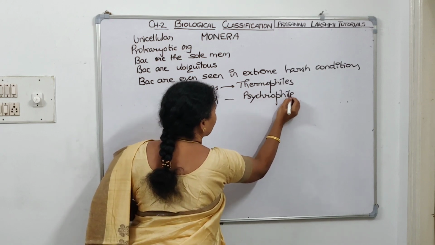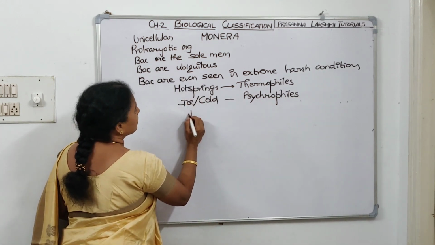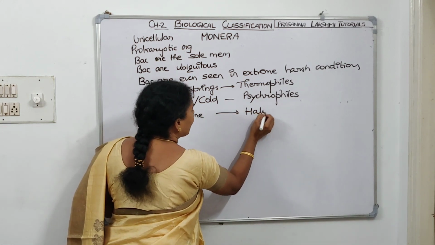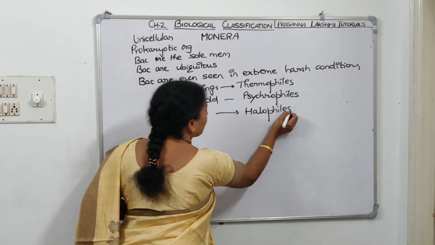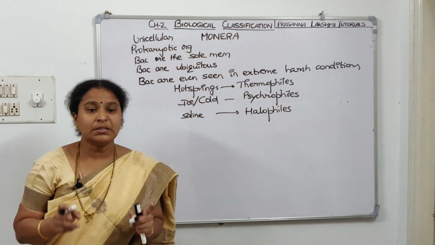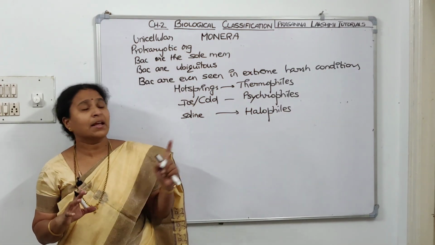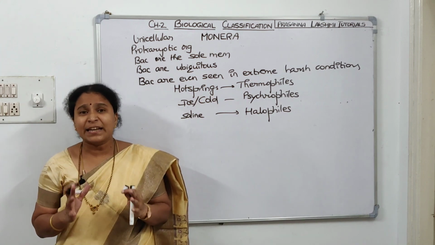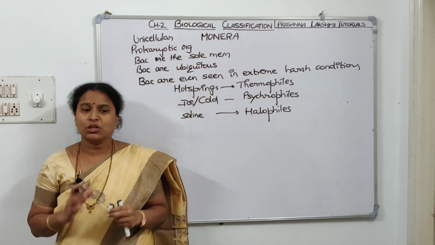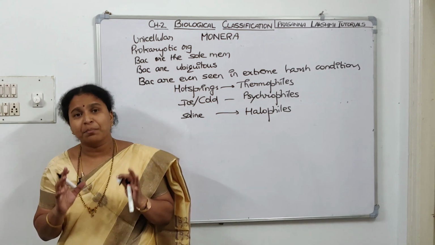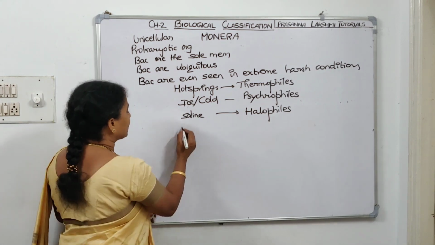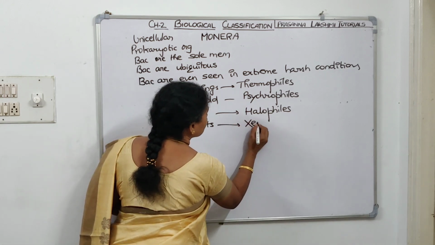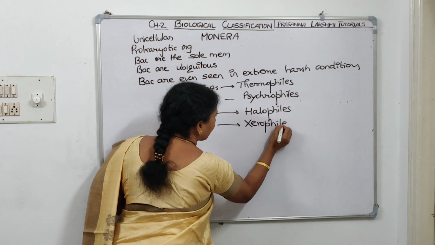psychrophiles, right? If they are found in saline, salty conditions, they are called halophiles. If they are seen in deserts, dry conditions, they are called xerophiles.